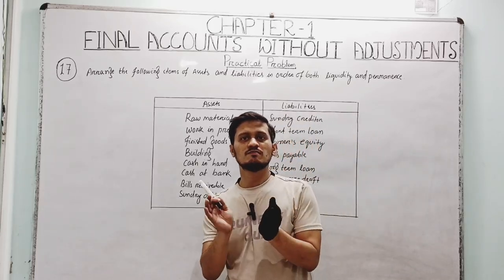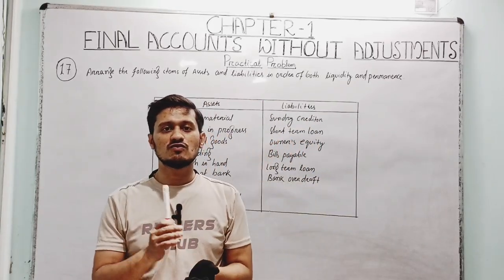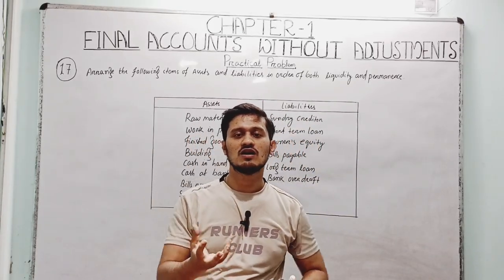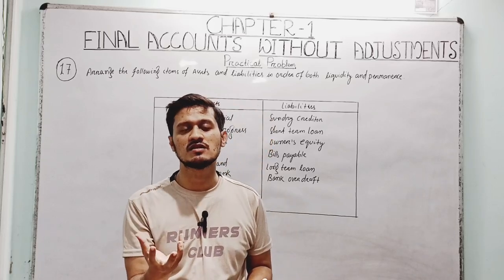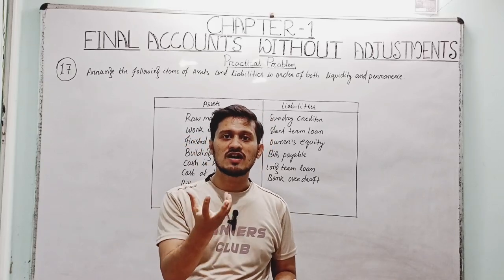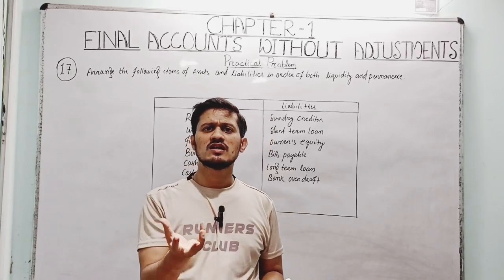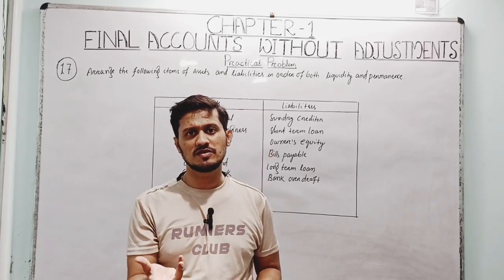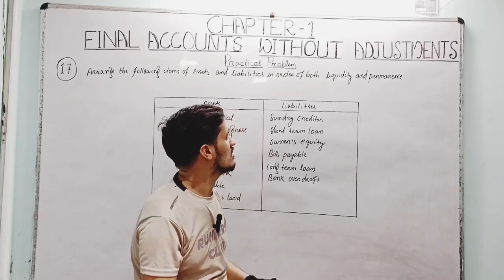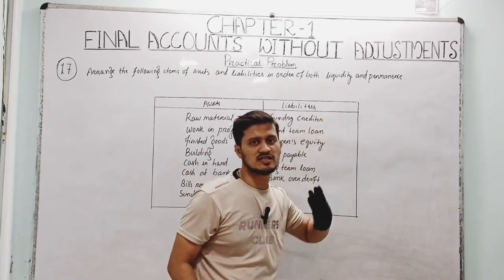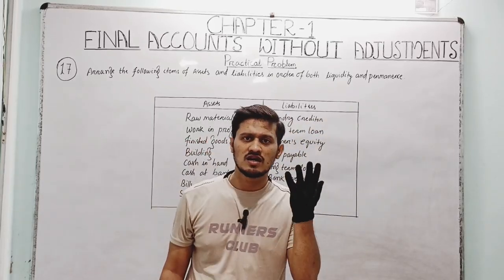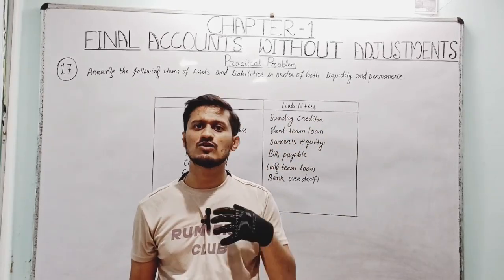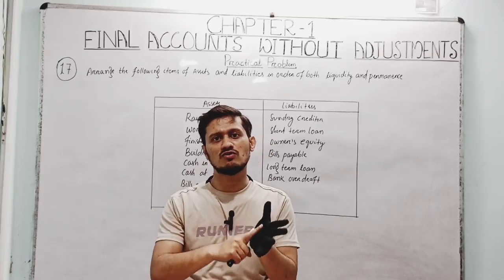So liquidity and permanence means if you want to get money within one accounting period by selling any kind of asset, or pay any kind of liability within one accounting period, it is called liquidity and permanence, right? It means incoming and outgoing of cash within one accounting year.